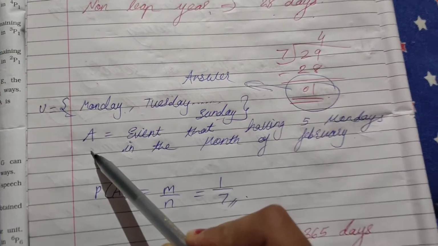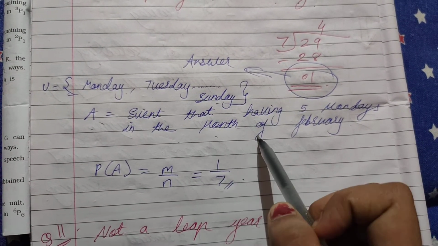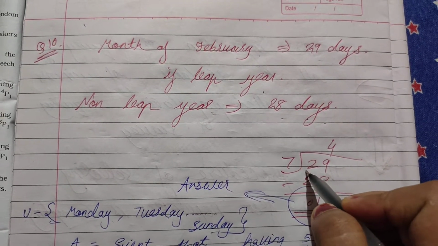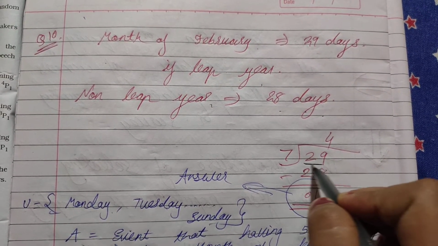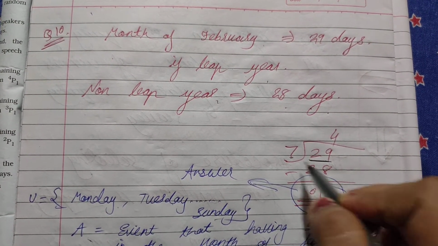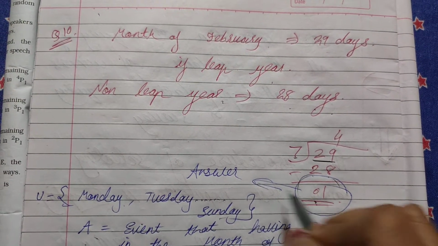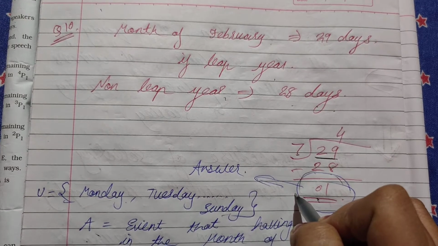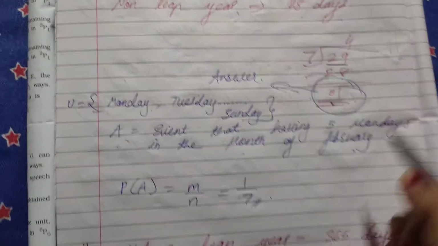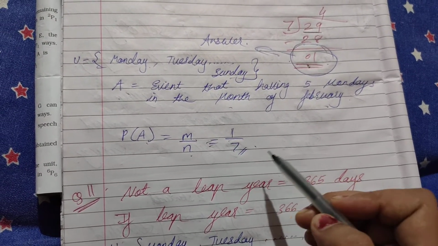Event A, give the name to the event. So I have given the name A: the event of having 5 Mondays in the month of February. Okay. Now February month, it is a leap year. So how many days is the February month having? 29. So just 29 divided by 7. 7 4s are 28. Whatever is the remainder, that will be our answer. Whenever we are doing such kinds of sums, whatever will be the remainder, that will be our answer. So probability A equals m upon n. So the answer is 1 upon 7.